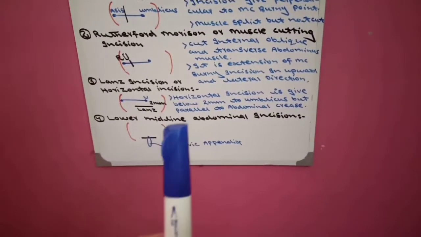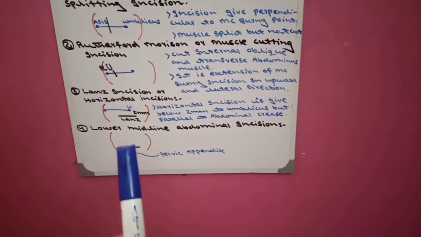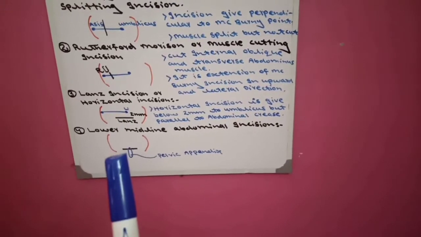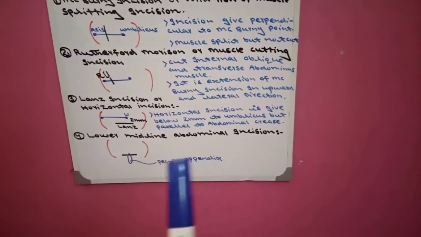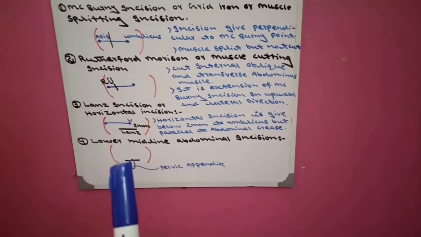This is the abdomen, this is the lower region of the abdomen, and this is the midline of the abdomen. This incision is known as lower midline abdominal incision. In which condition do we give it? In pelvic appendix. If the tip of the appendix is present in the pelvic region, then we give lower midline abdominal incision, and it is also indicated in obese patients.